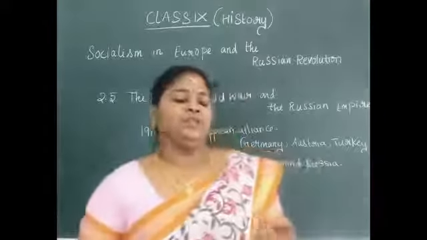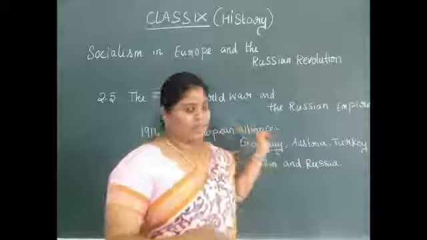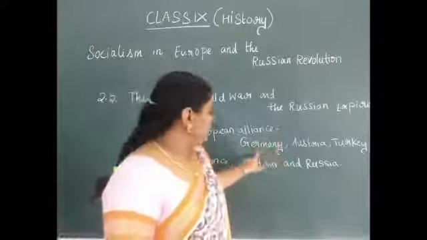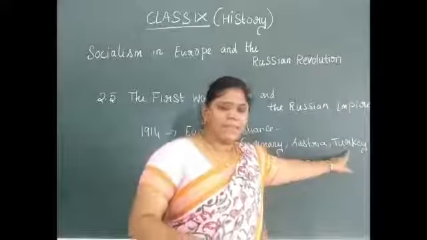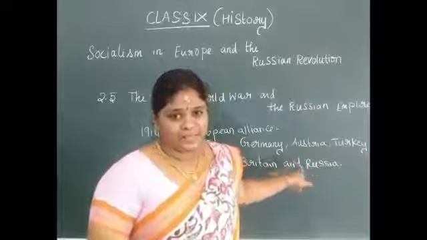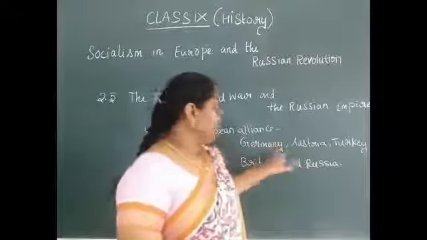Similarly, here you can find that an alliance has been formed by the European powers. It is called the European alliance. It is between Germany, Austria and Turkey. So these three have formed an alliance. They are called the central power.